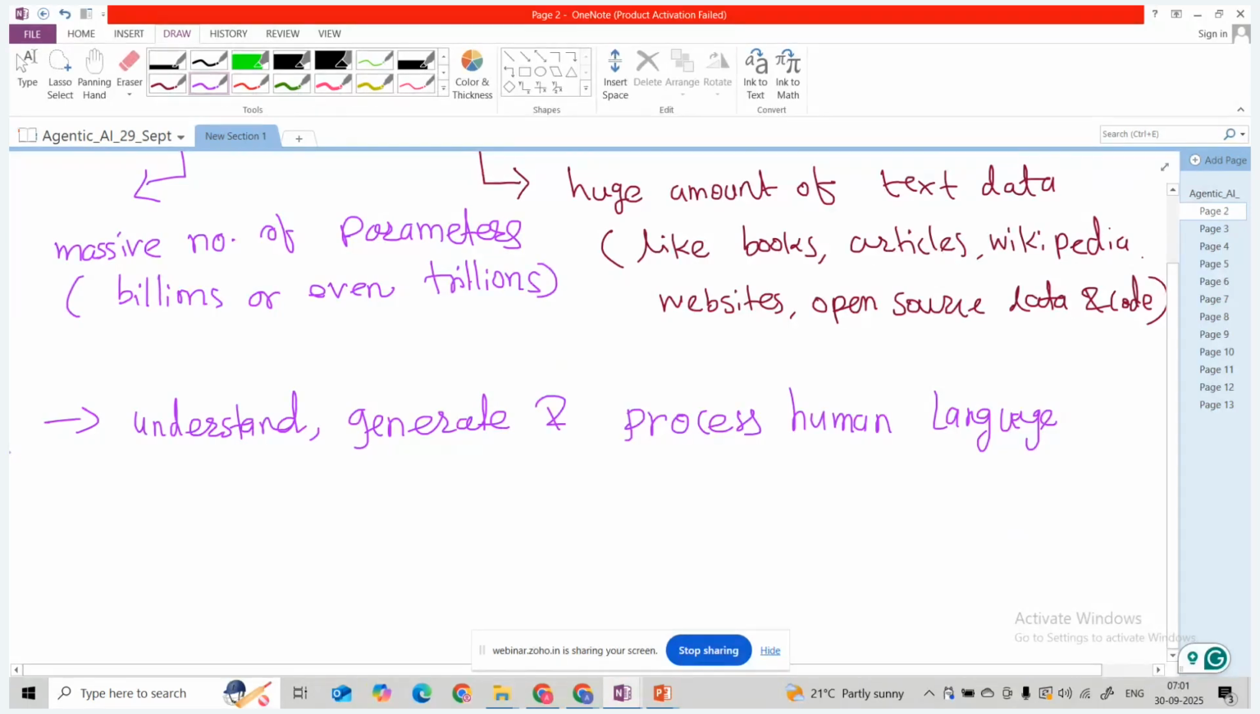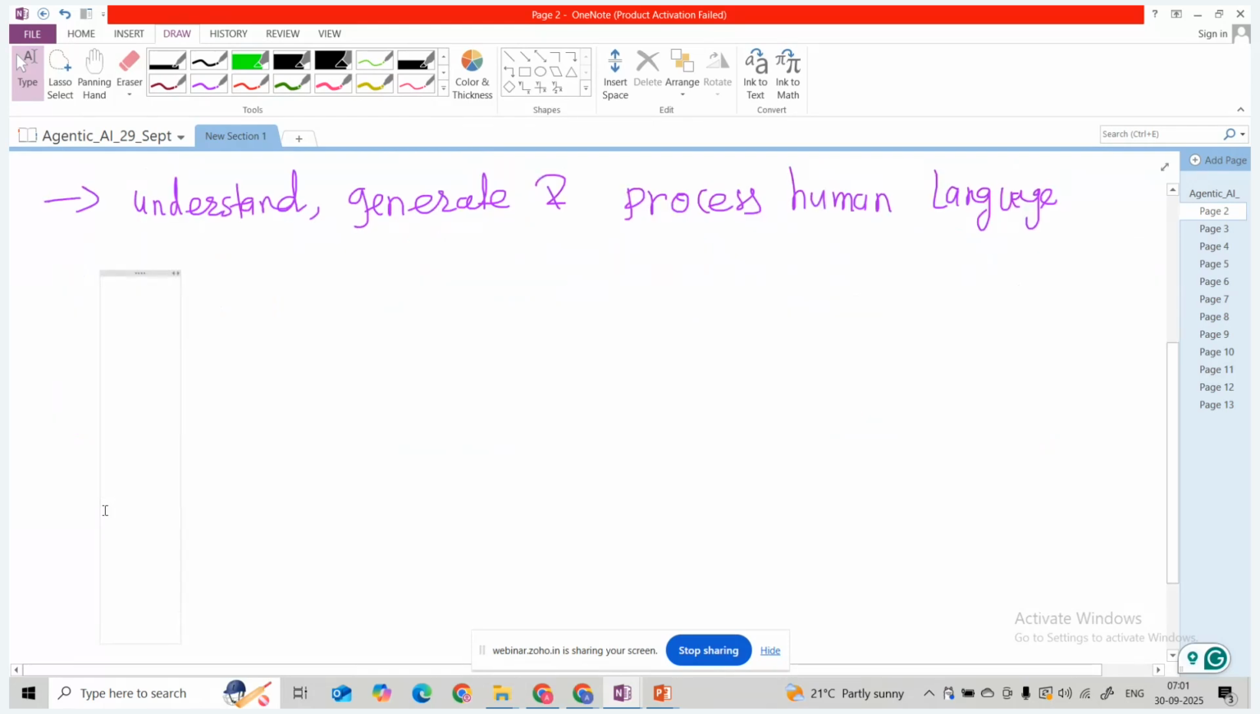Now you can see the capabilities. The key features of LLM, so you can see.